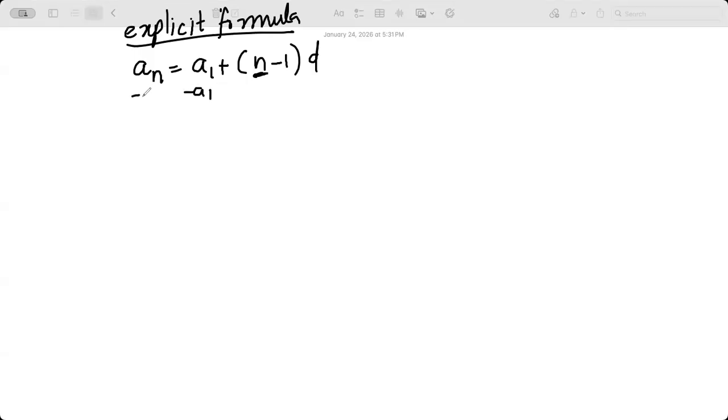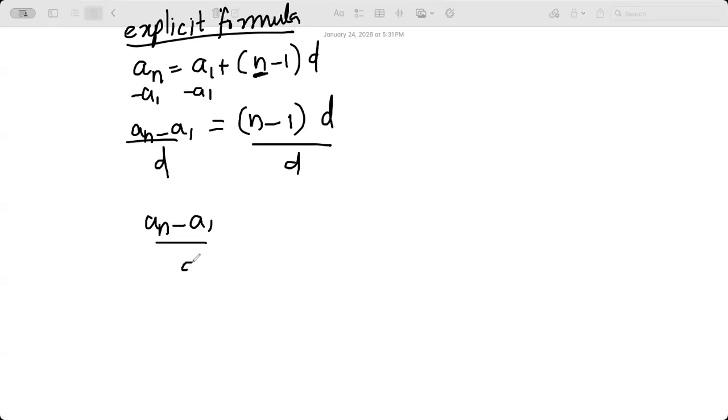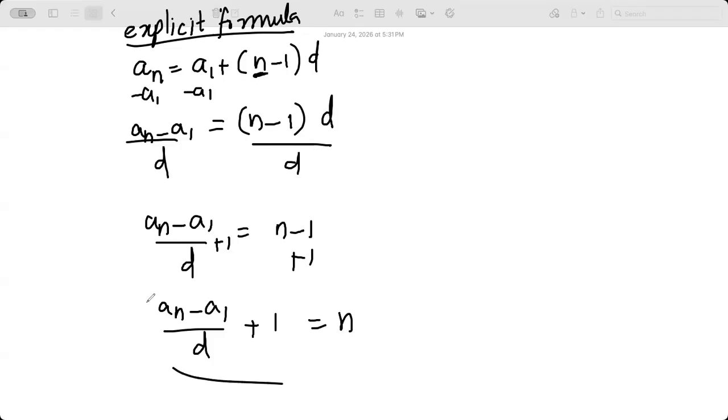So subtract a1 on both sides: an minus a1, that is the difference between the first and the last terms, equal to n minus 1 times d. Divide by d on both sides. It's just the same thing that we are revising. So that's equal to n minus 1. Now add 1 to both sides. See, an minus a1 divided by d, plus 1, will be equal to the number of terms. Make sense, guys? That's all. Can I move on?